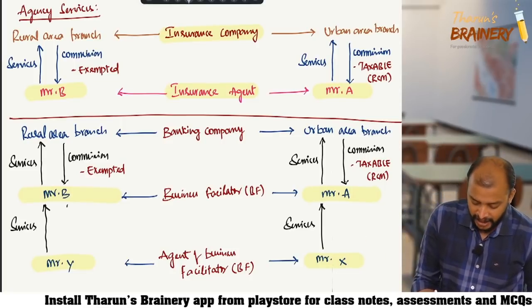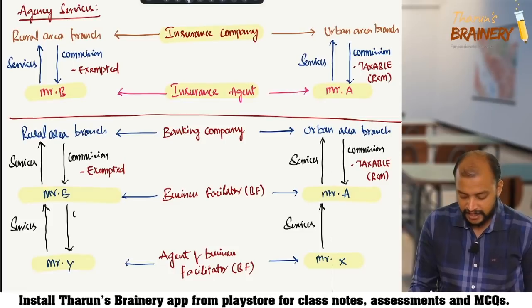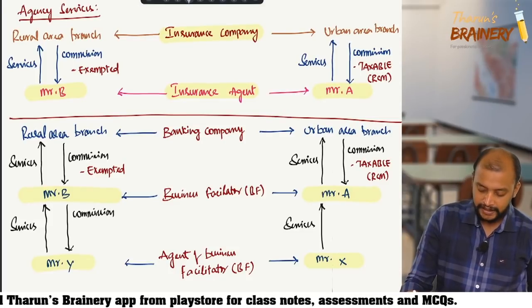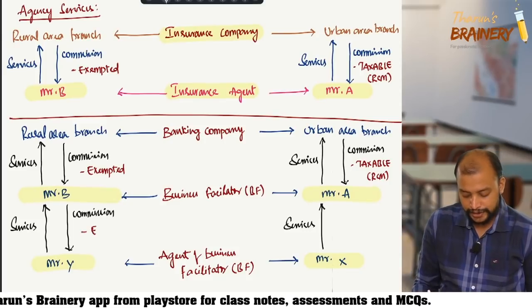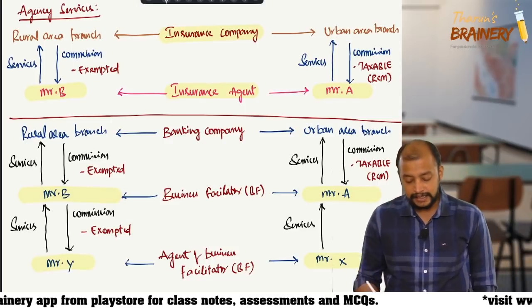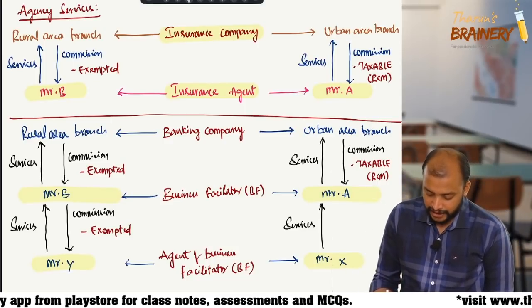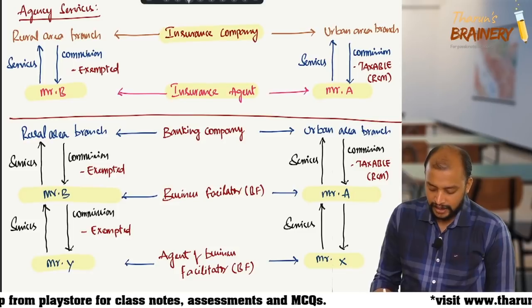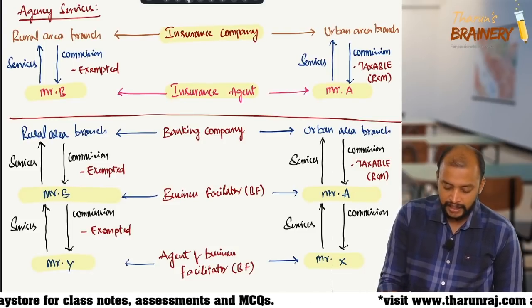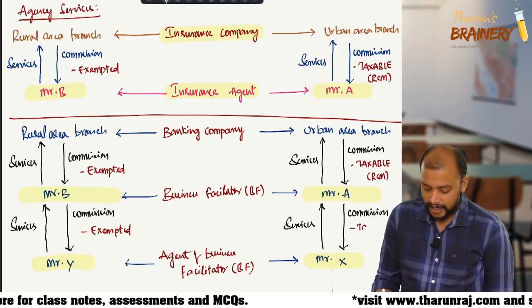So as the main commission is exempted, even this sub-agent's commission is also exempted. No doubt about that. But in this case, on this commission, it is taxable.